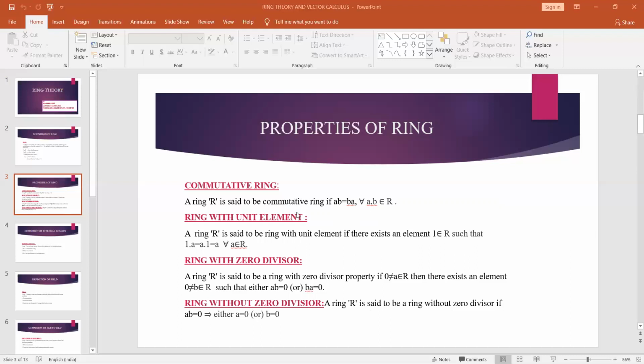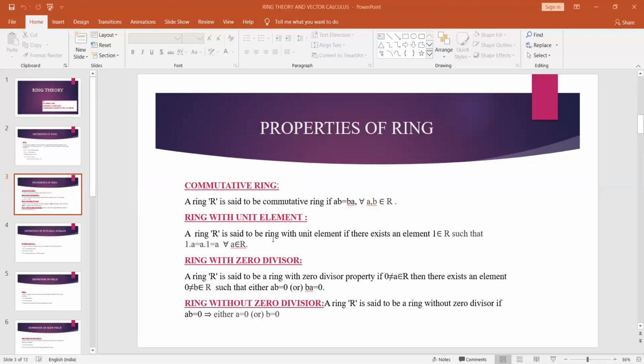Next property, ring with unit element. A ring R is said to be a ring with unit element if there exists an element 1 belongs to R such that 1·a = a·1 = a. In order to define this property, first of all it should be a ring. After that, in that ring there exists an element 1, such that 1·a = a·1 = a. If this happens, then we say that the ring contains a unit element 1.